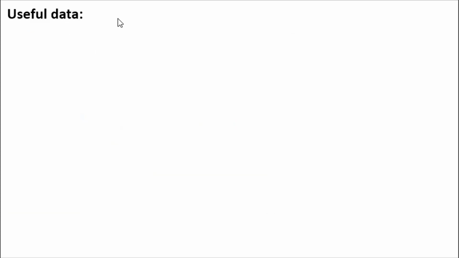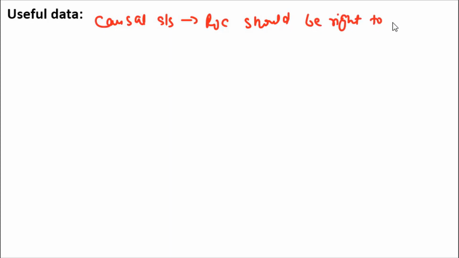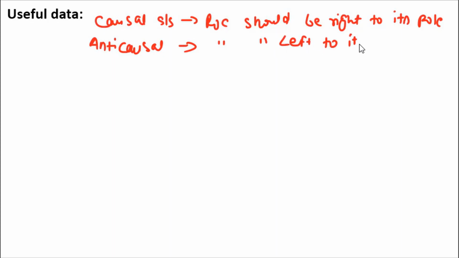So the useful data for this question is that for a causal system, the ROC should be right to its pole, and for anti-causal, the ROC should be left to its pole.